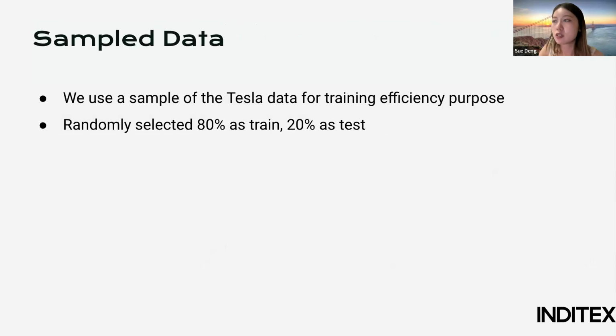Because our data set is pretty big, and for training efficiency purposes, we used a sample of the Tesla data only, and we randomly divided it into 80% as training data and 20% as test data.